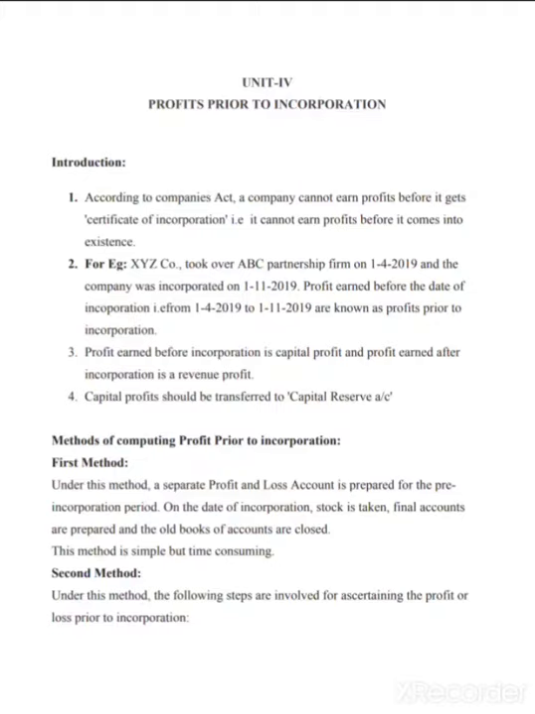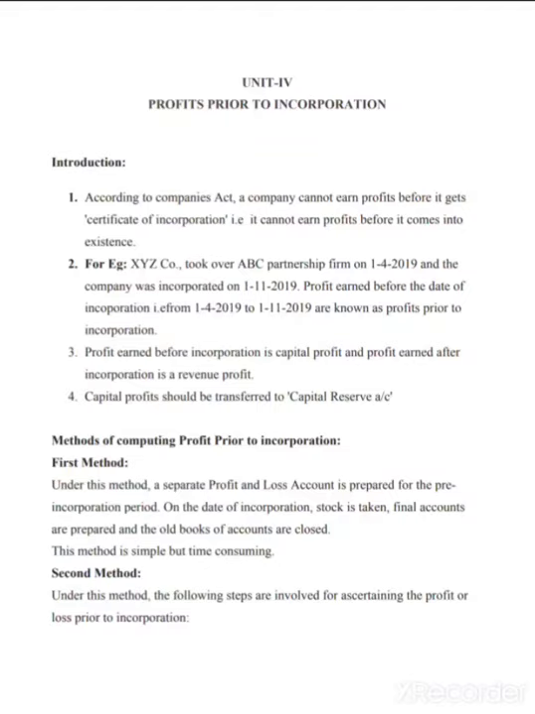Why am I stressing upon any organization or a company form of organization making profits prior to incorporation? According to Companies Act 2013, any profit before or prior to the incorporation certificate cannot be treated as the profit of a company. I repeat, according to Companies Act 2013, any profit which is earned by the company before getting the incorporation certificate cannot be treated as profits of the company.